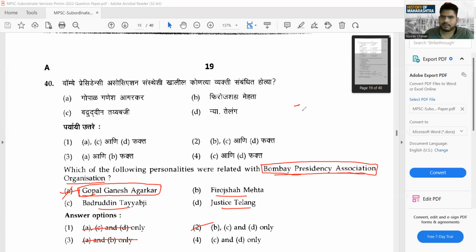What? If you see the ratio of India to Maharashtra in your prelims, what is it? It is 12 to 3, 15 questions. So 12 questions you have straightforward from India, and how many are coming from Maharashtra? 3 are coming. Okay, so just keep in your mind that the weightage is not that much, but when Mains comes, the weightage of Maharashtra history will increase. Definitely it is going to increase. We will analyze that then too, don't worry about that, I will get everything done for you.